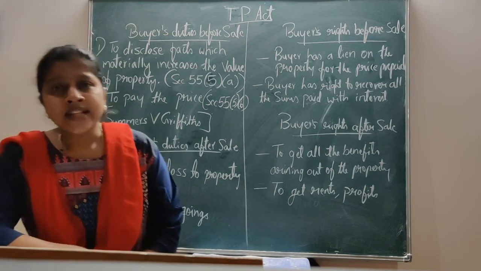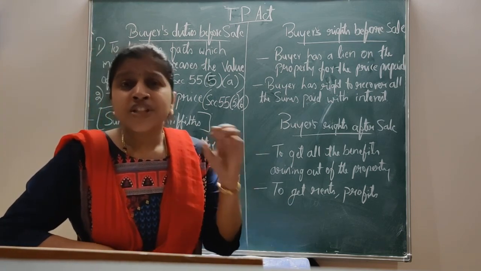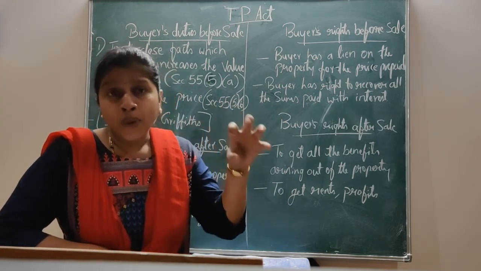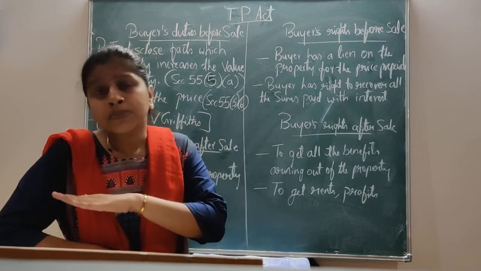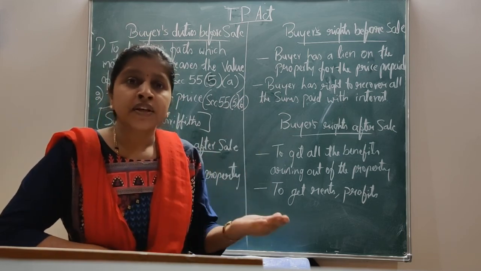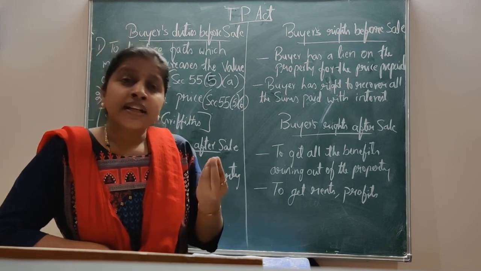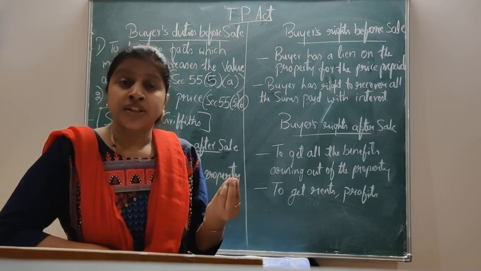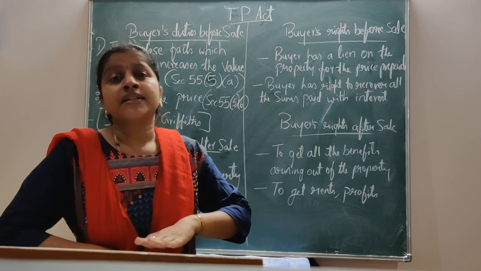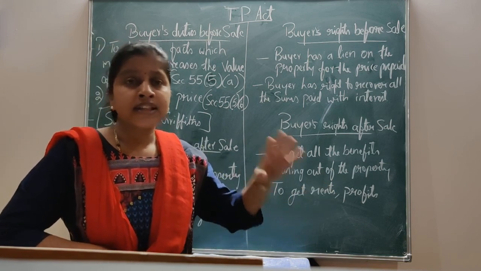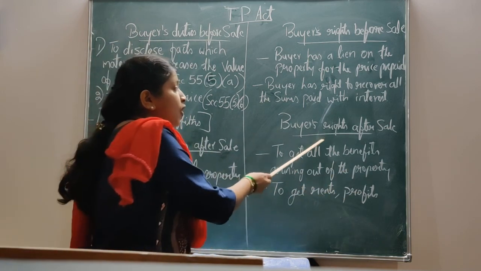What are legal incidents? Legal incidents are the things which are attached to the property. When the ownership and possession have been transferred from the seller to the buyer, the legal incidents attached to the property will also be transferred from the seller to the buyer. This is a right which the buyer has after sale.